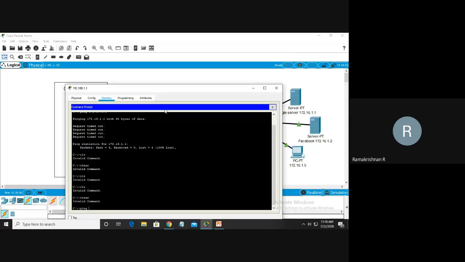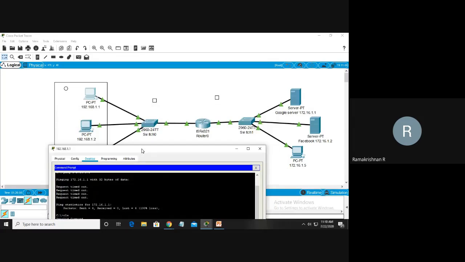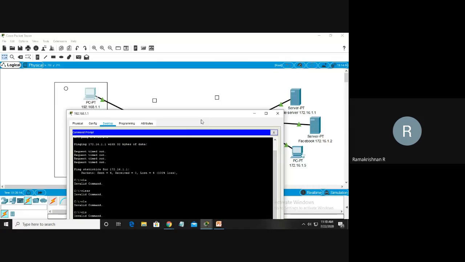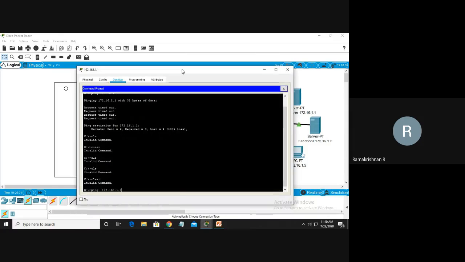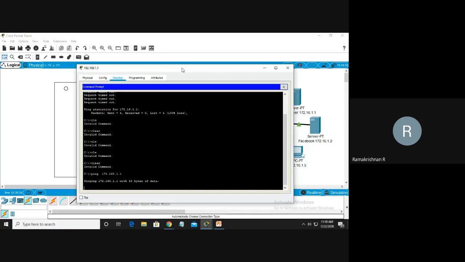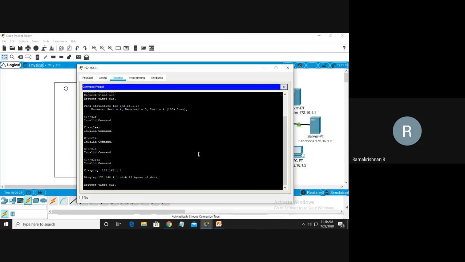Ping. I want to ping from this machine to this machine, to check whether it is live in the network or not. For that, ping is the command. 172.168.1.1, I think so, right? Okay, we check it. Pinging. This is how we identify the time performance of this Ethernet switch.